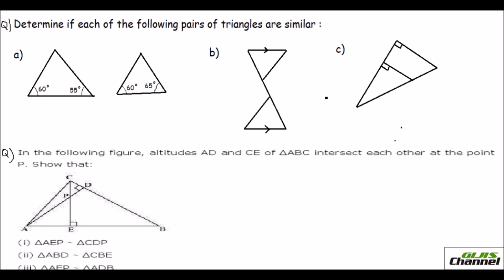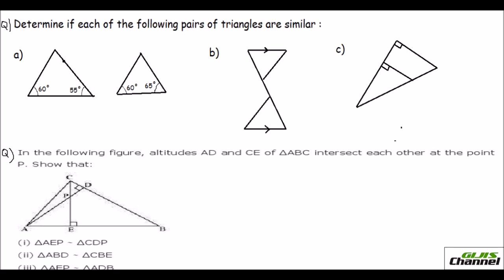You have three questions here. So in the first one, they have given you two angles of this triangle and two angles of another triangle also. At one look, we may conclude that the angles are not equal, because we need two angles to be equal, right? So here when you look at it, this is 60 and this is 60. But here it is 55, here it is 65. So they are not the same.